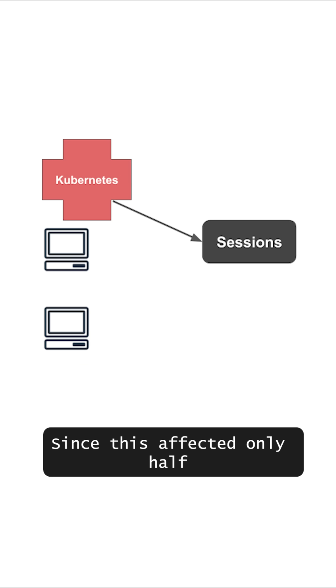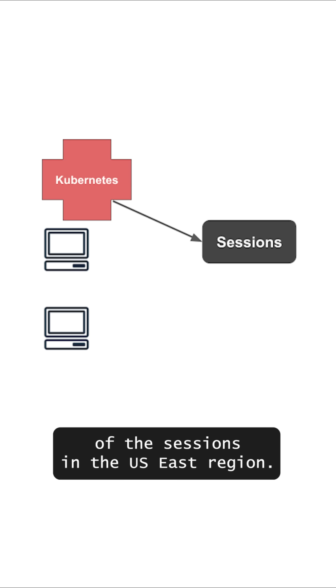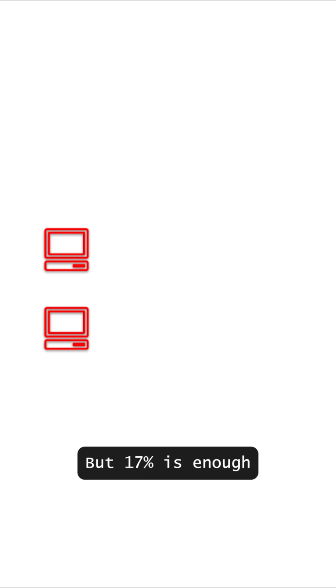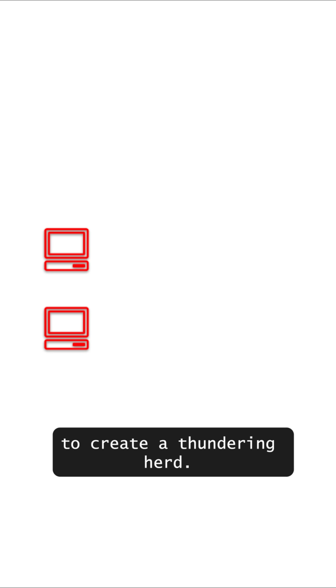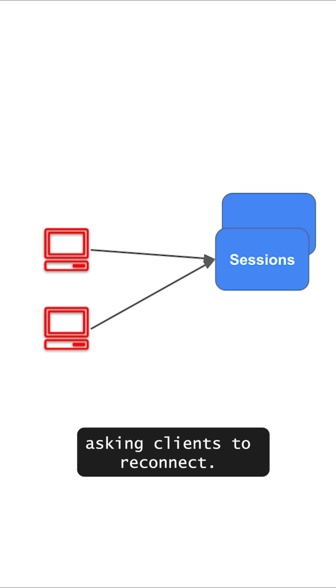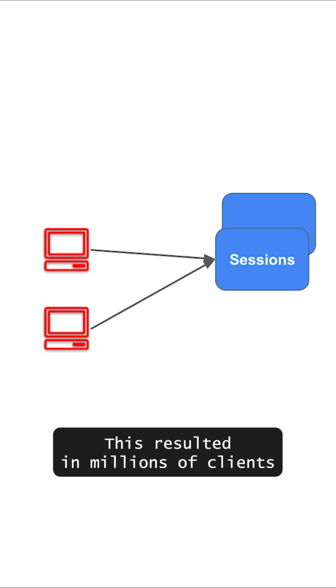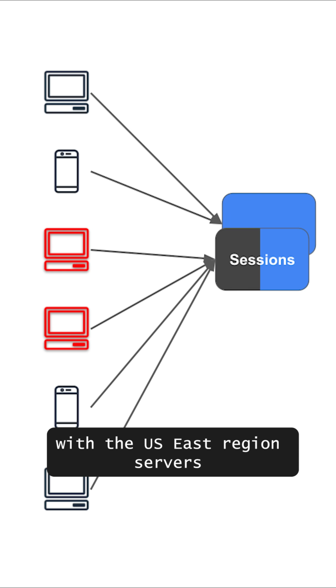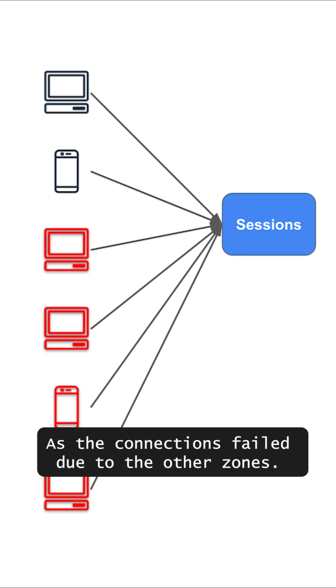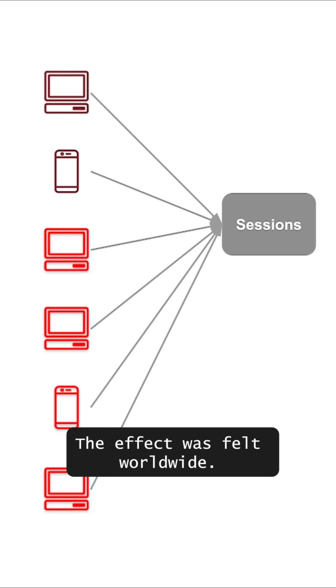Since this affected only half of the sessions in the US East region, the outage only affected 17% of the sessions globally. But 17% is enough to create a thundering herd. Every dead session sent a disconnect message to the gateway, asking clients to reconnect. This resulted in millions of clients trying to connect at the same time, with the US East region servers running out of memory and crashing. As the connections failed over to the other zones, the effect was felt worldwide.